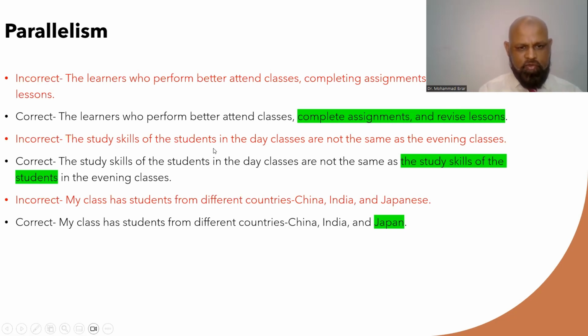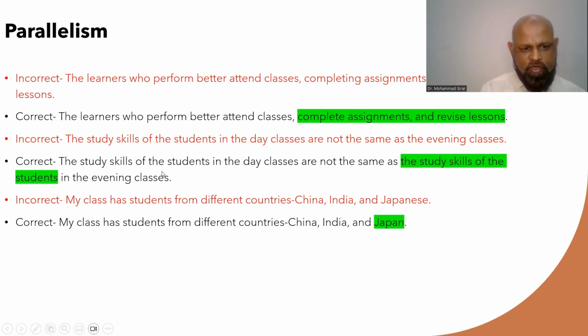Let's take a look at the second example. The study skills of the students in the day classes are not the same as the evening classes. Now, so we have the study skills related to day classes, but study skills related to evening classes are missing.